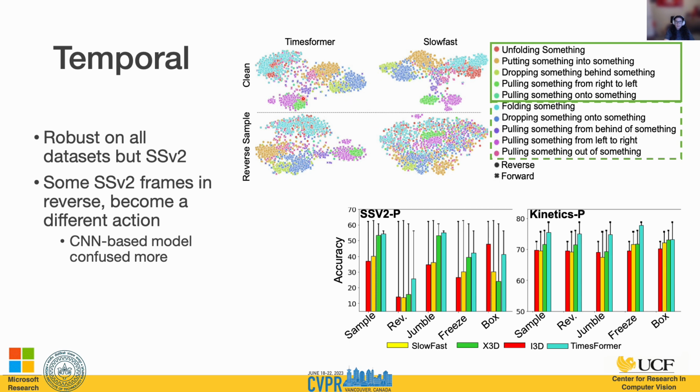And as you can see, the TimeSformer still clusters these feature embeddings into those nice clusters, even though they might be categorizing the action classes incorrectly. So it is likely they're categorizing them as the opposite class. Here in SlowFast, we see that the model just gets really confused and is unable to maintain those clusters.